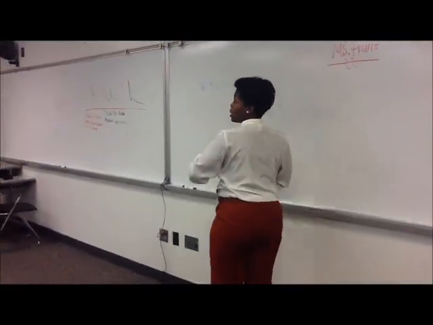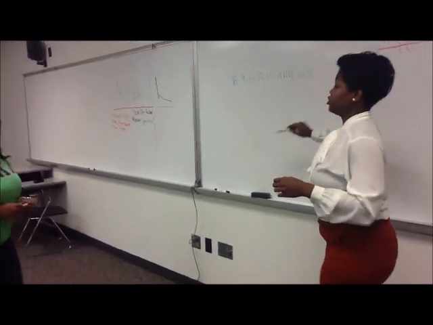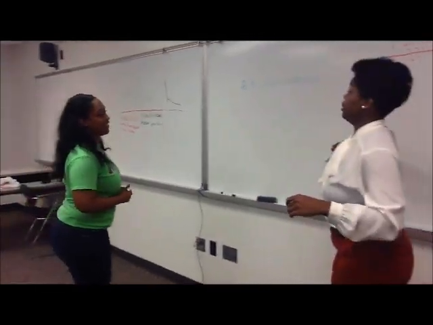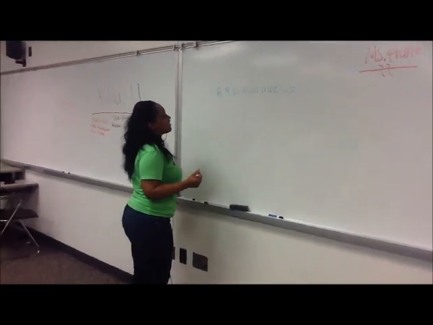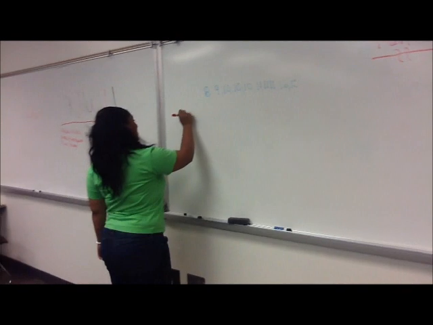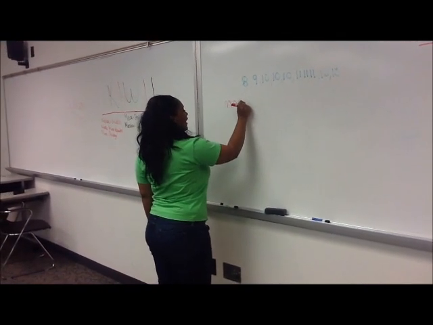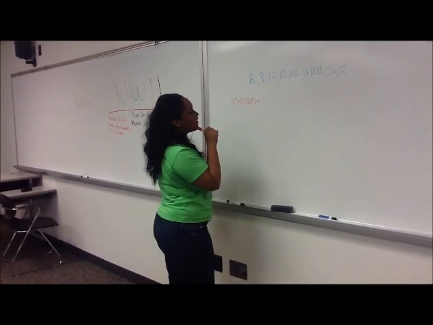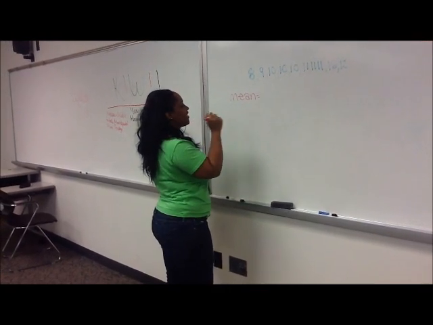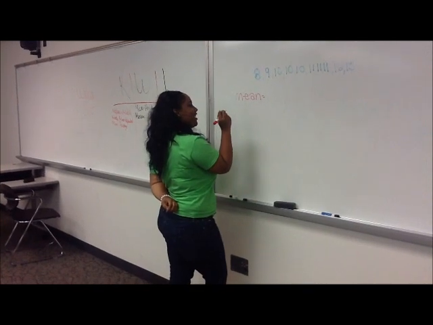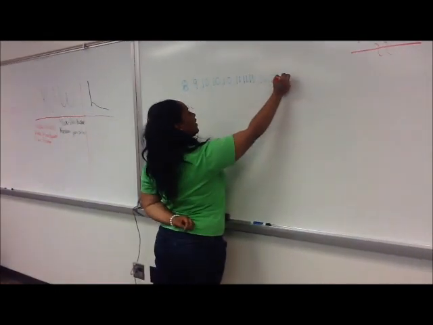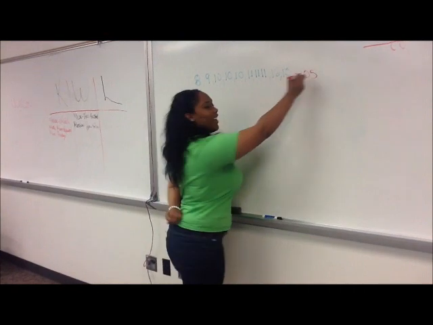Come on up. Okay. Now, Courtney, what we'll do now is I need you to do the mean, the median, and the mode. Okay. You have it. So the mean is the average. So all these numbers equal 105.